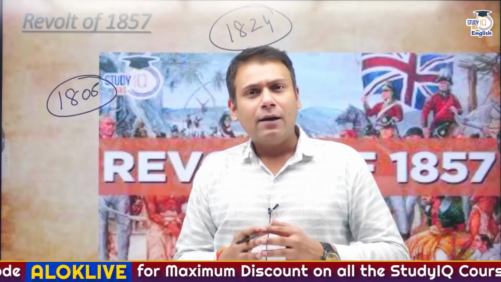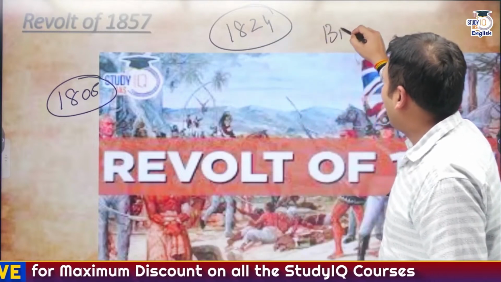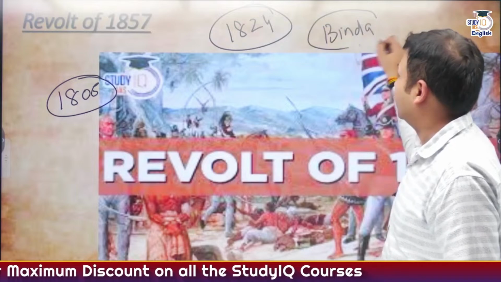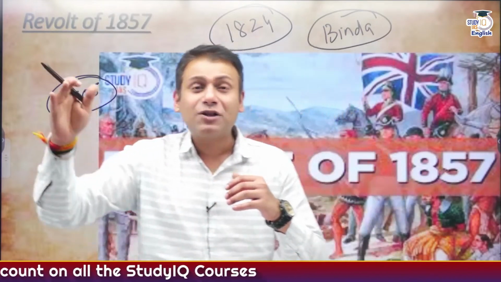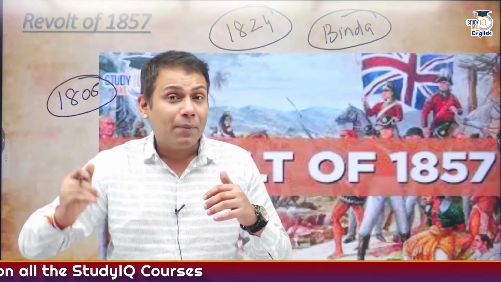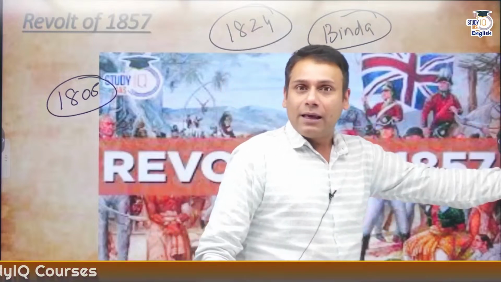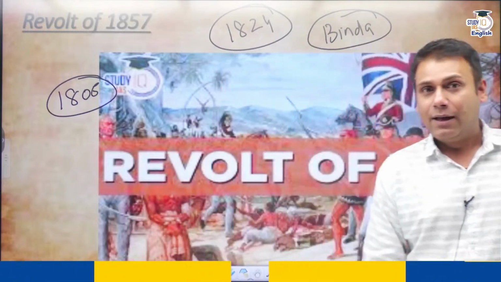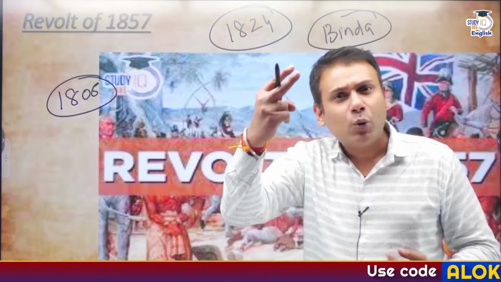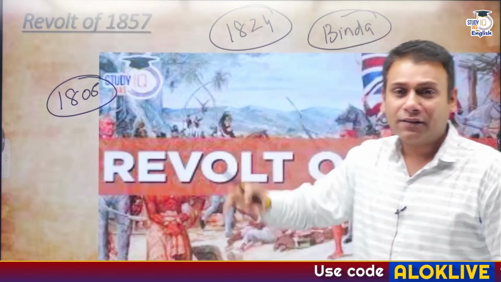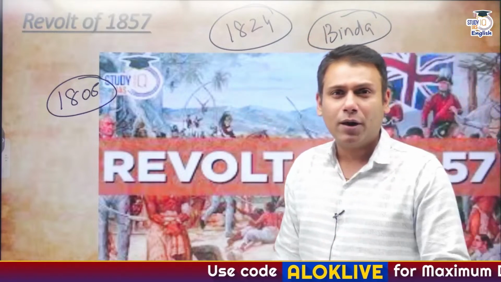It is believed that 200 soldiers under the leadership of Baba Binda revolted against the Britishers. Why? Because particularly when the army was dispatched by sea route, there were many Brahmins in the army. And for them, if a person crosses the sea, he would be outcasted. And they refer to it as Kala Pani. So 200 soldiers revolted against the Britishers under the leadership of Binda. And this is referred as Barakpur Mutiny.